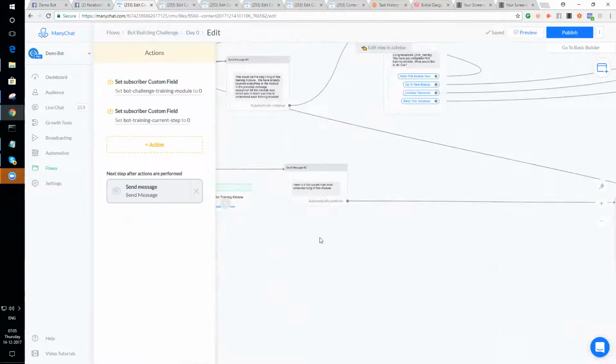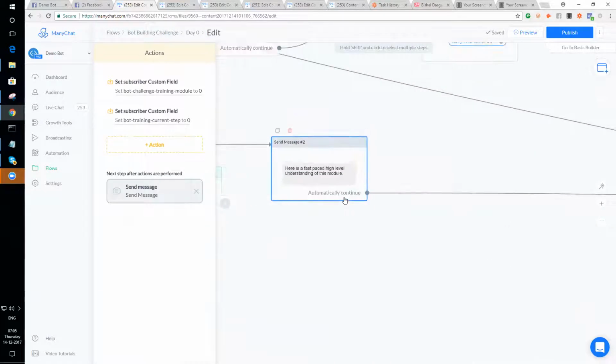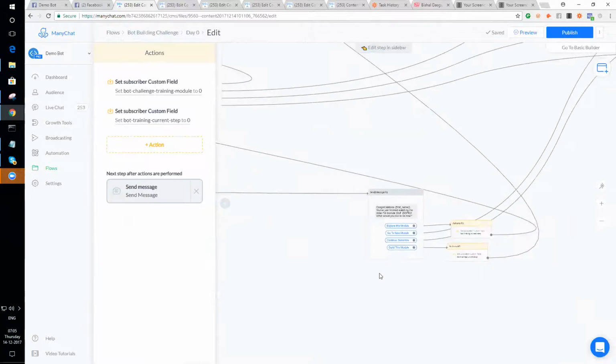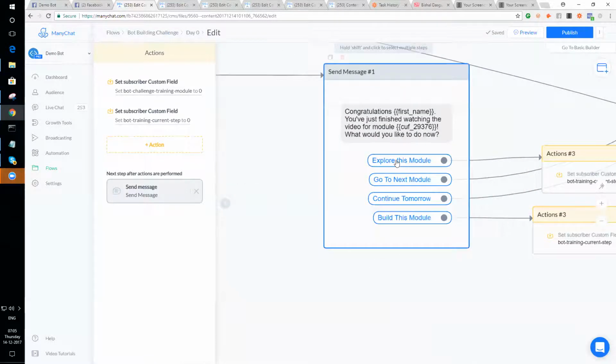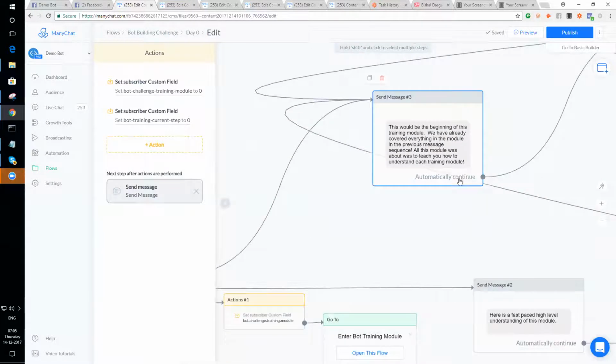Now, if you choose Show Me How, then that's once you're going to get this video, the same video that you're watching right now. You're going to get this type of video for this module that's just really fast-paced, really high level, to make you understand everything that's happening here. When you're finished watching that video, you're going to be presented with 4 options where you can explore this module. That will take you into the actual module route itself.